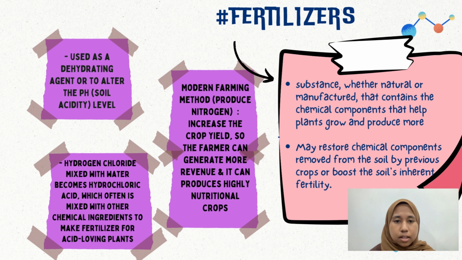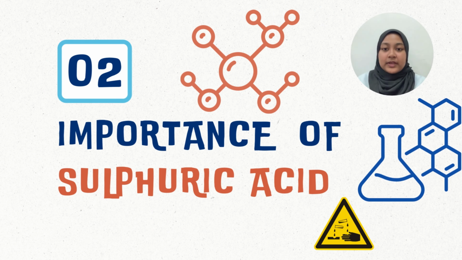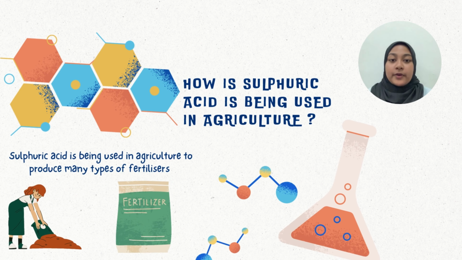Next, sulfuric acid can be used as a modern farming method to increase the crop yields, as it can produce nitrogen, so it can generate more revenue and produce highly nutritious crops. Next is the importance of sulfuric acid. So, how is sulfuric acid being used in agriculture?